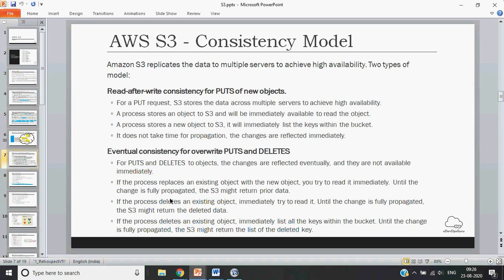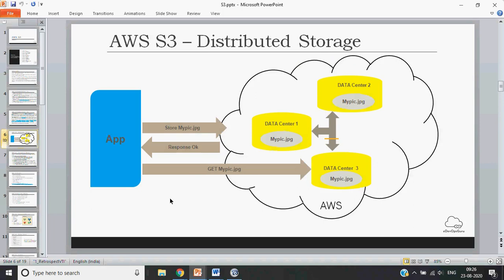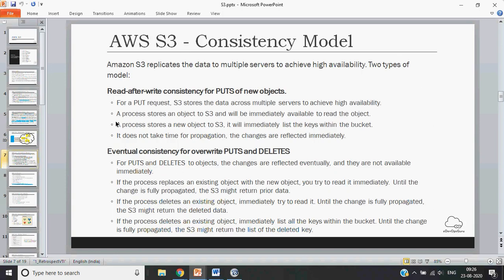Just like in the previous slide which we saw, data can be first stored on data center 1, and then it gets replicated to other data centers. Okay, so for any put request, S3 stores the data across multiple servers to achieve high availability. This is what we saw from the earlier picture.